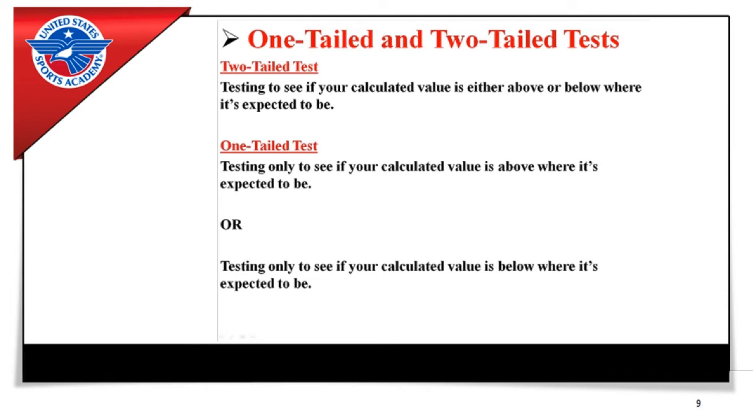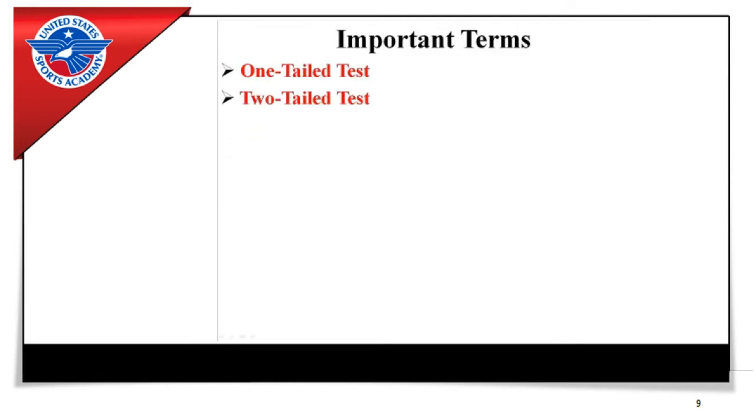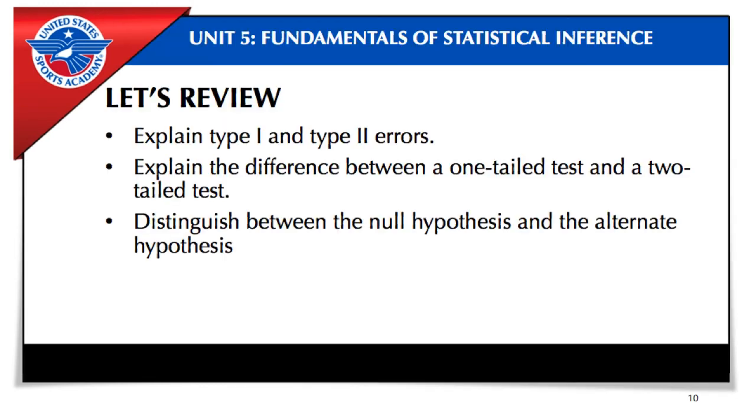So remember, for two-tailed tests, we're testing to see if your calculated value is either above or below where it's expected to be. And a one-tailed test is testing only to see if your value is above where it's expected to be, or testing only to see if your calculated value is below where it's expected to be. Those are one-tailed and two-tailed tests. It just specifies the direction of the test you're performing. Let's review.